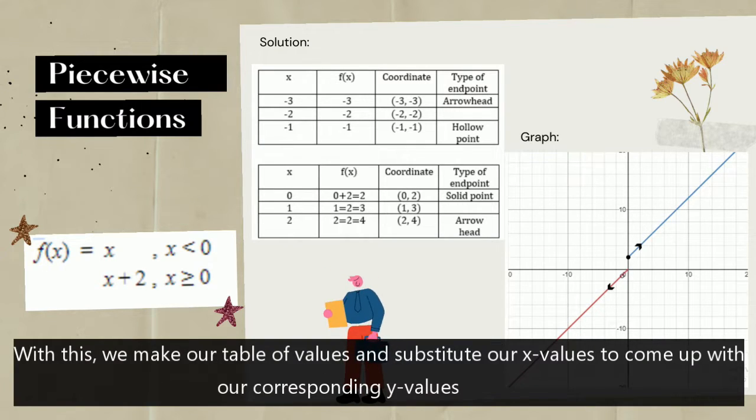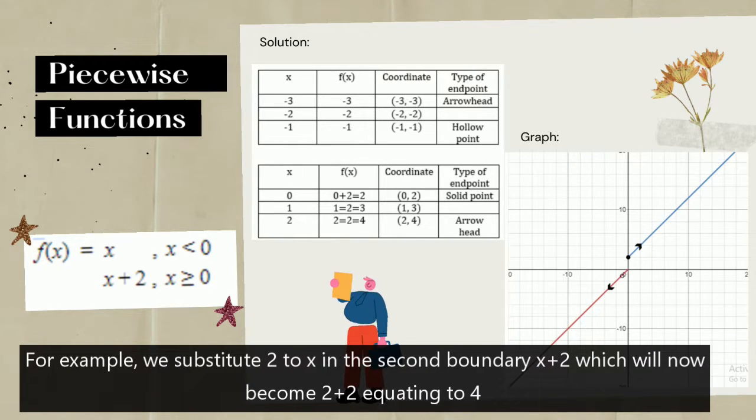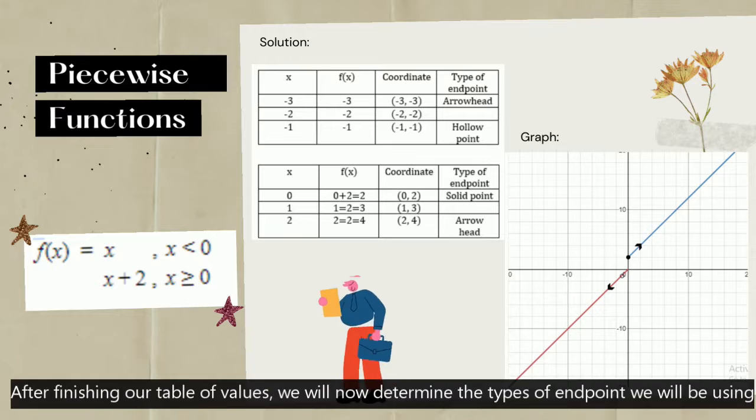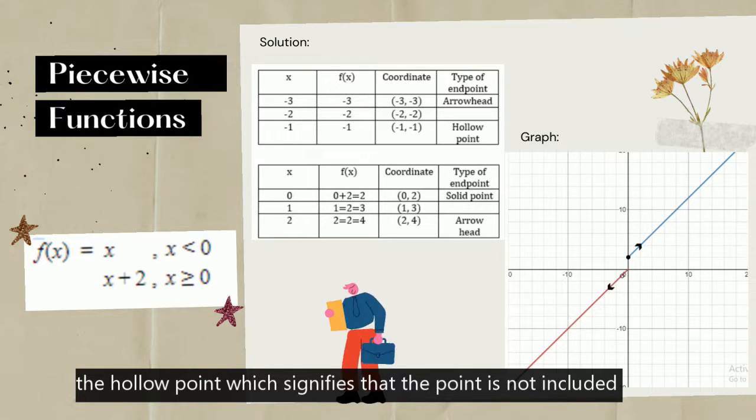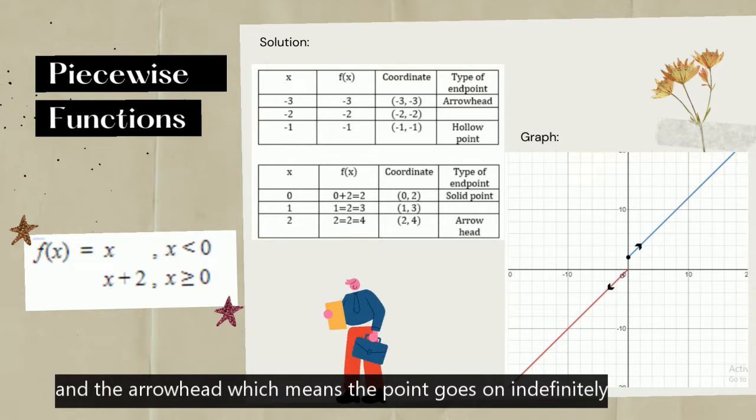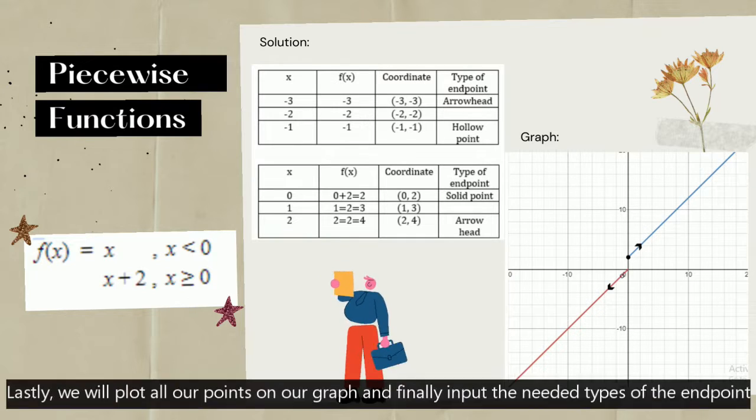With this, we make our table of values and substitute our x values to come up with our corresponding y values. For example, we substitute 2 to x in the second boundary, x plus 2, which will now become 2 plus 2, equating to 4. After finishing our table of values, we will now determine the types of endpoints that we will be using. There are 3 types: the solid point, which signifies that the point is included, the hollow point, which signifies that the point is not included, and the arrowhead, which means that the point goes on indefinitely.